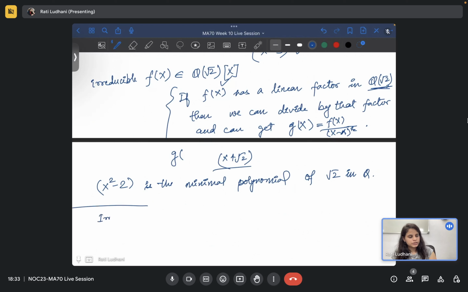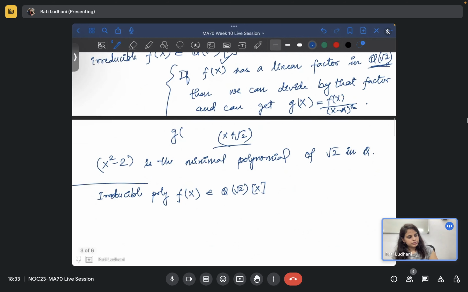You start with the irreducible polynomial f(x) in Q(root 2)[x]. If f(x) has a root, then you have to check that all the roots are there. That's the requirement to check whether it is a normal extension or not, right? So that is by the definition. So you assume that there is a root. So there are some things you have to do.